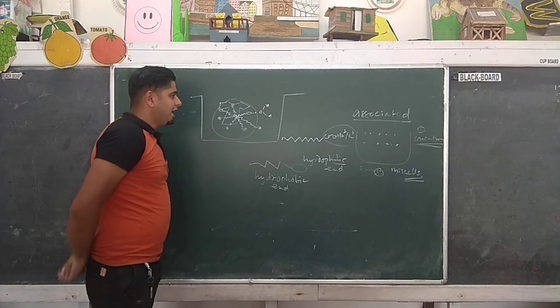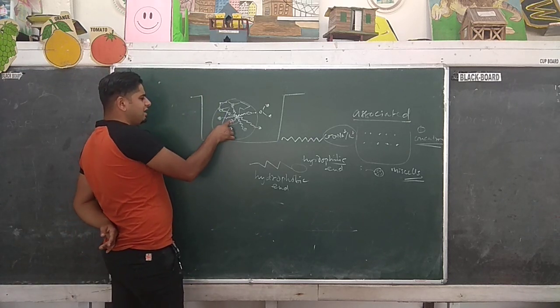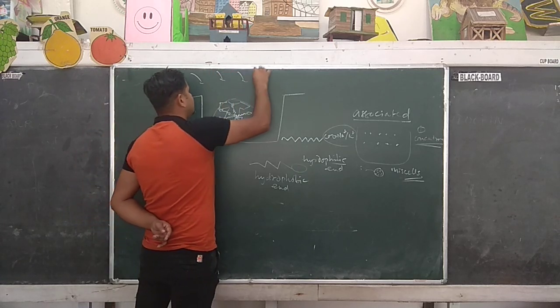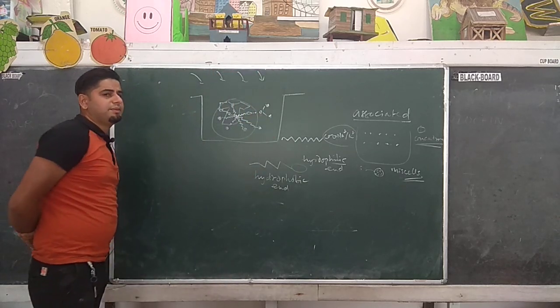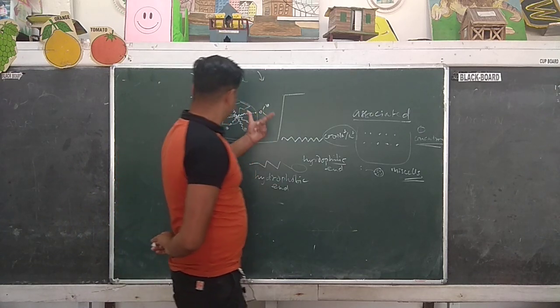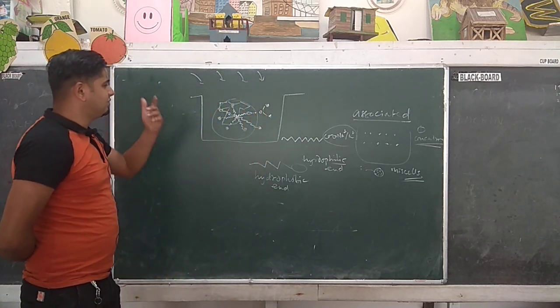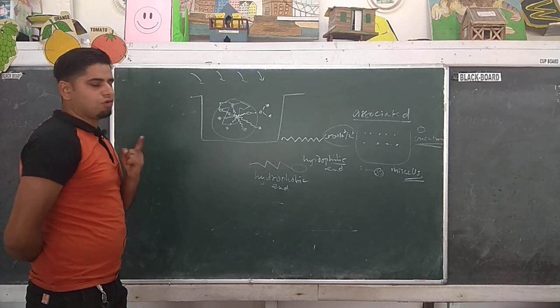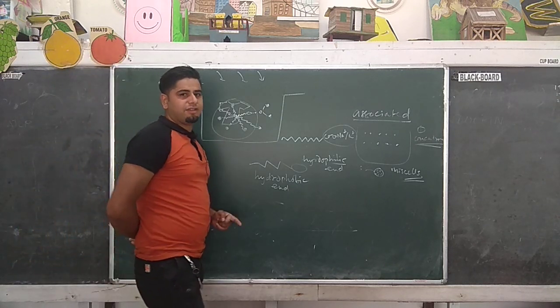Got it? And to get this micelle, we need to maintain a certain temperature. So this minimum temperature above which micelle formation can take place is called Kraft temperature.